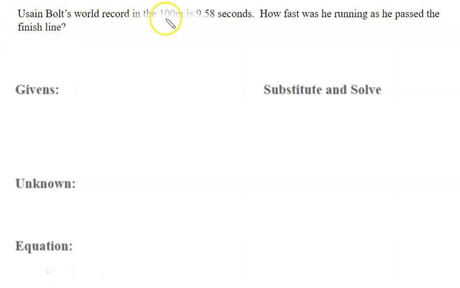Usain Bolt's world record in the 100 meters is 9.58 seconds. How fast was he running as he passed the finish line?